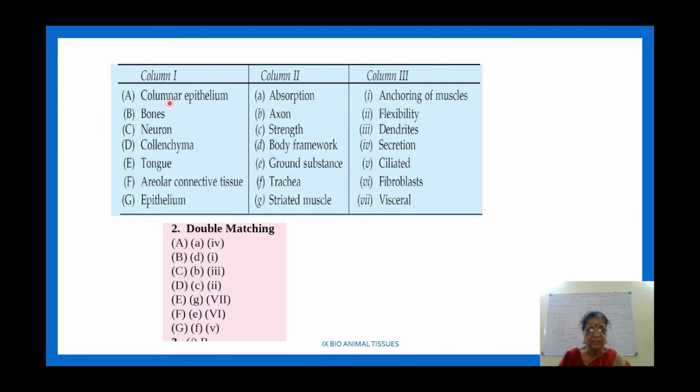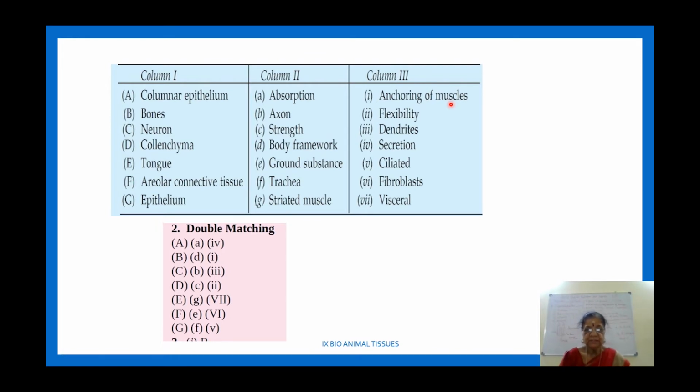Again there will be plant tissue and animal tissue, and you have to match them. Okay. Now columnar epithelium: its main function is absorption. And then it is also for secretion. Columnar epithelium for secretion. Okay. Then bones form the body framework and are the main anchoring of muscles.